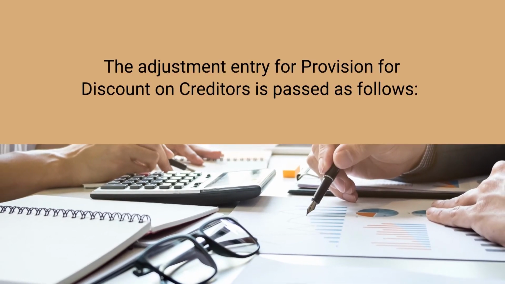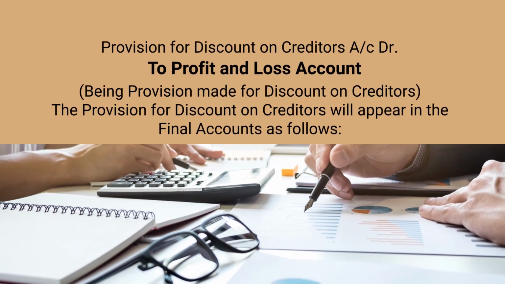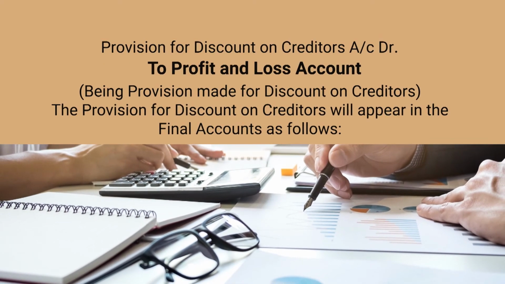The adjustment entry for provision for discount on creditors is passed as follows. The provision for discount on creditors account debit to profit and loss account. So, here why did we credit the profit and loss account? Because the cash discount on account of provision for discount on creditors is an income for the business, and when there is any income, it is transferred to the profit and loss account, and in such a case the profit and loss account is credited.